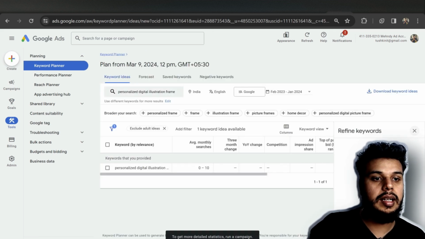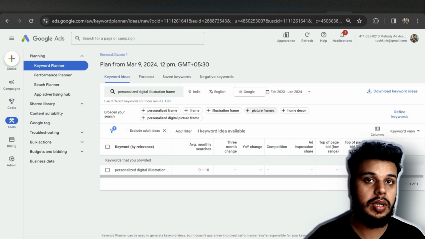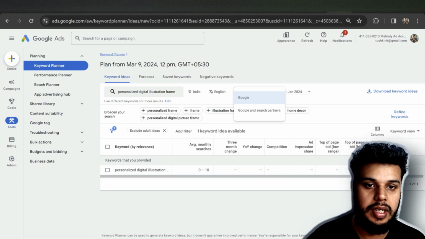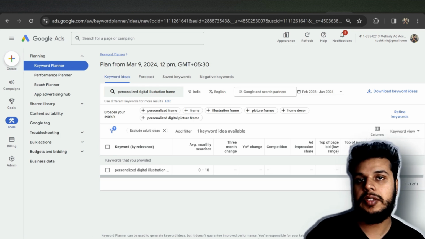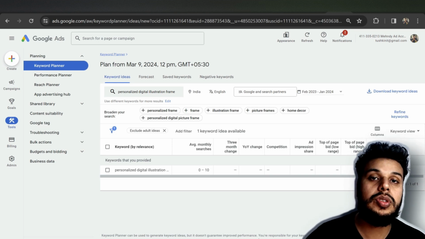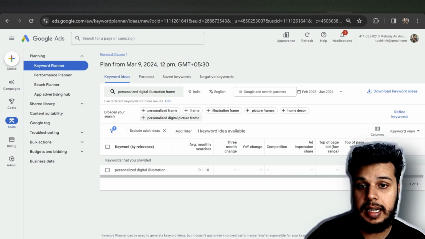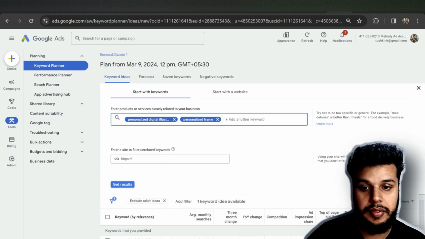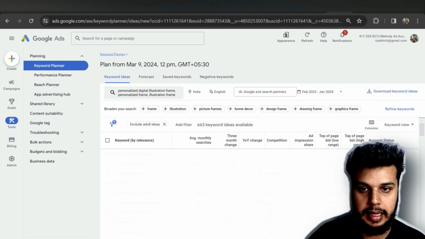So what Google is going to tell us is how many monthly searches this particular keyword has on Google and the partners that Google has. So over here we are going to look out for Google and search partners. The country is India right now. Language is English. So guys, most of the time when you're looking out for a particular business idea, your product name might not be the most searched item. So we are going to be looking out for a broader category, right? So Google has one of the broader categories, personalized frame. We are going to get results for that, and maybe illustration frame. Yes, that also suits our category.